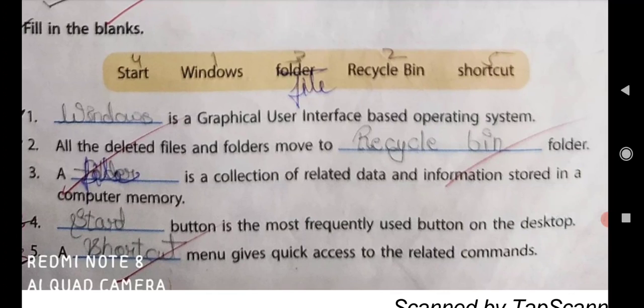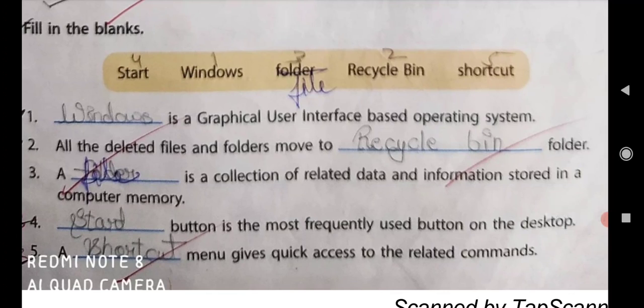Third one, a dash is a collection of related data and information stored in a computer memory. So what is the answer? It is file. Spelling is FILE. A file is a collection of related data and information stored in a computer memory.